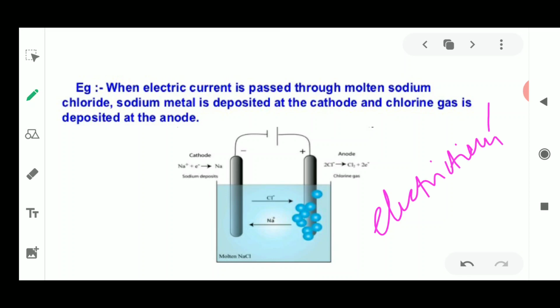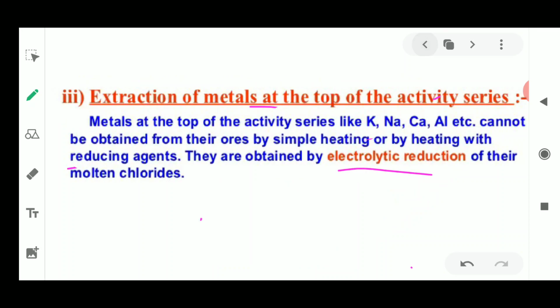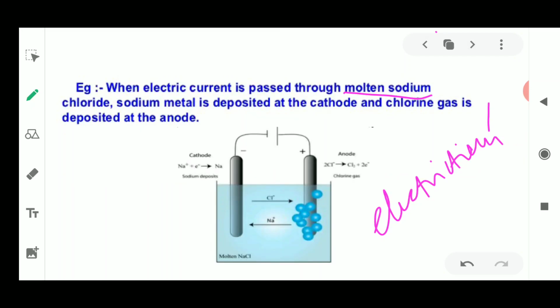We are going to pass electric current through molten sodium chloride. We have taken the sodium from these metals, and we are using this molten sodium chloride in the electrolytic vessel. Sodium metal is deposited. Now how is this setup done? We put two electrodes: one is the negative electrode, that is the cathode, and the positive electrode is called the anode.